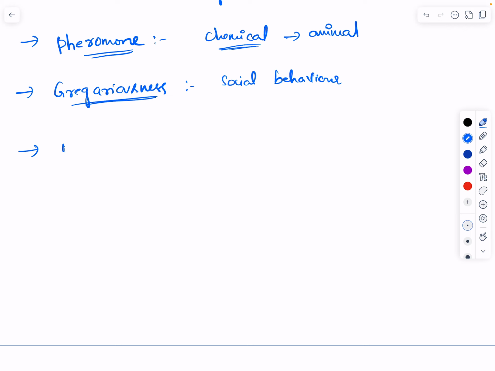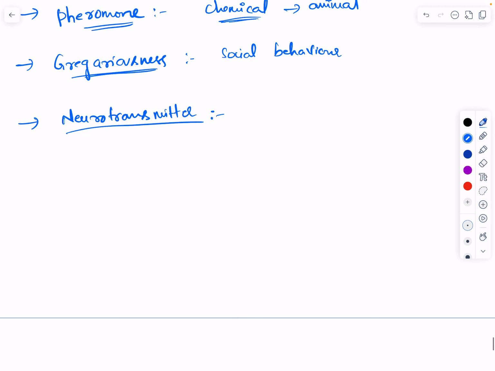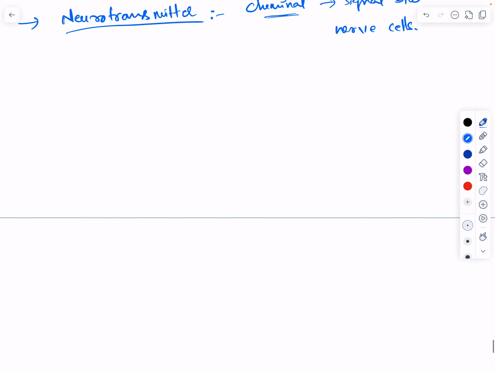Now another technical term is neurotransmitter. To understand this article, you need to understand all these technical terms, right? That's why I'm explaining. A neurotransmitter is also a chemical which sends signals between the nerve cells.